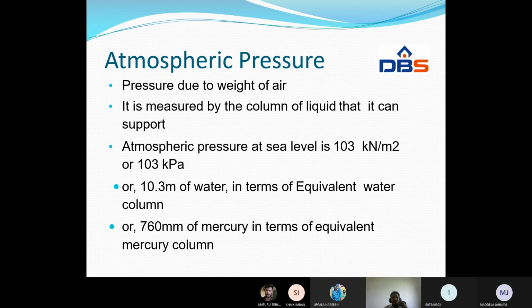Atmospheric pressure is the pressure due to the weight of air. It is measured by the column of liquid that it can support. Atmospheric pressure at sea level is 103 kilonewton per meter square or 103 kPa, which is 10.3 meters of water in terms of column, and 760 mm of mercury in terms of the equivalent of mercury. These are all the atmospheric pressure.